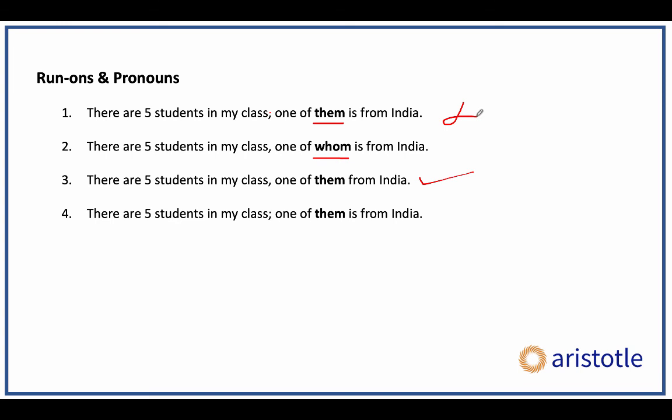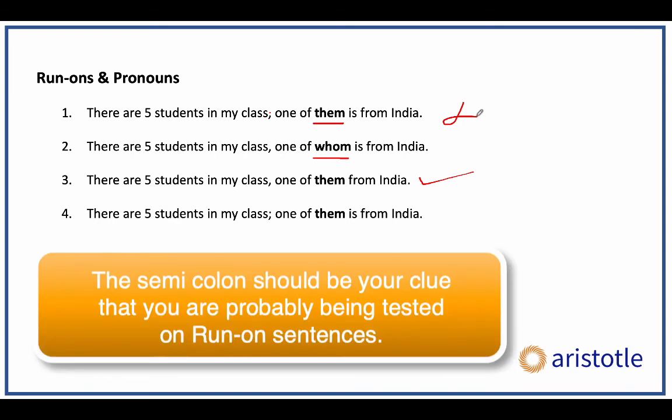In fact, I'll give you a clue before we stop. Look out for the semicolon. What I mean is, if you do a split and you notice that 2 of the answer choices contain a comma and 3 contain a semicolon, or any other kind of split, basically some choices contain a semicolon, some contain a comma, immediately check for run-on sentences. The semicolon should basically be your clue that you are being tested on run-ons.